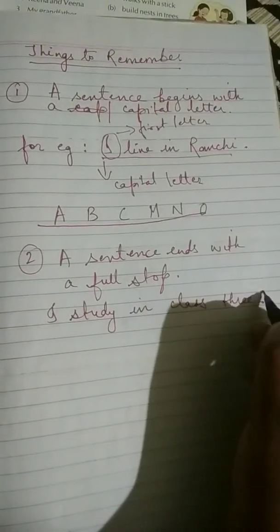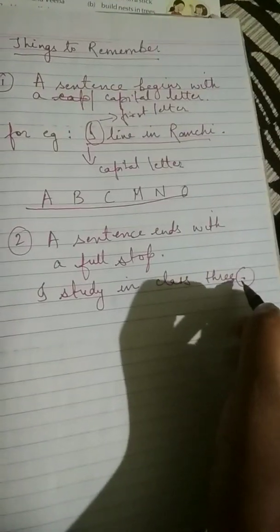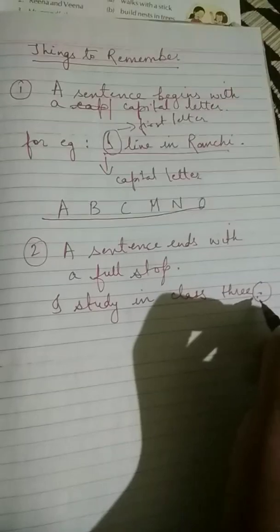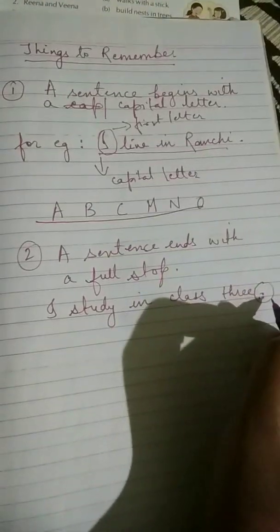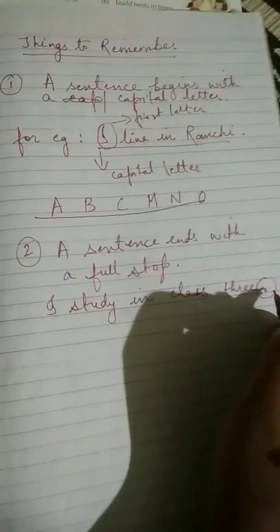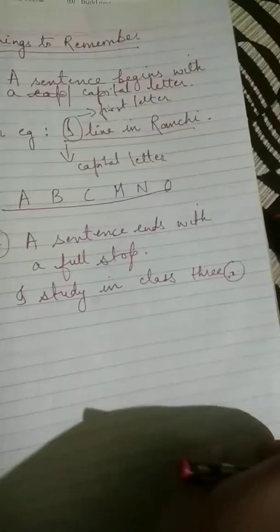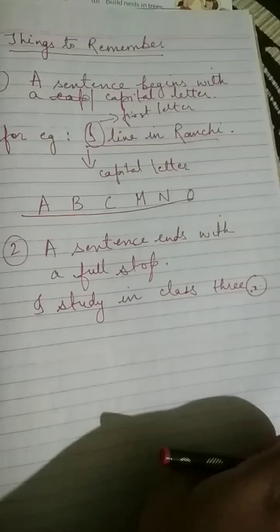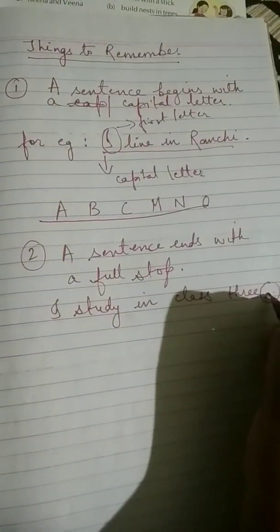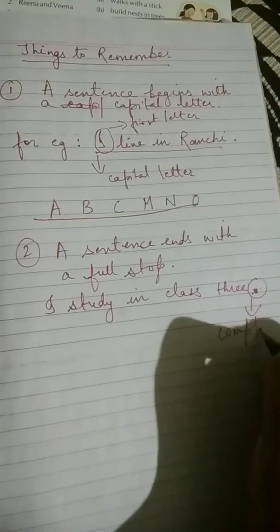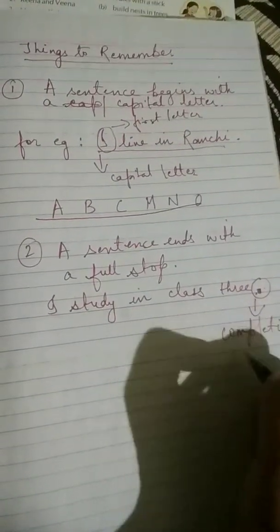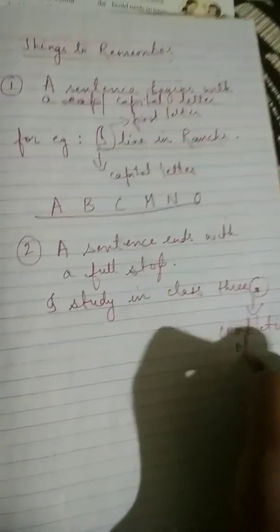Full stop. Now, why do we put this full stop? We put it to show that our sentence is complete. If we don't put this full stop, that means that our sentence is still incomplete. So this indicates the completion of the sentence.